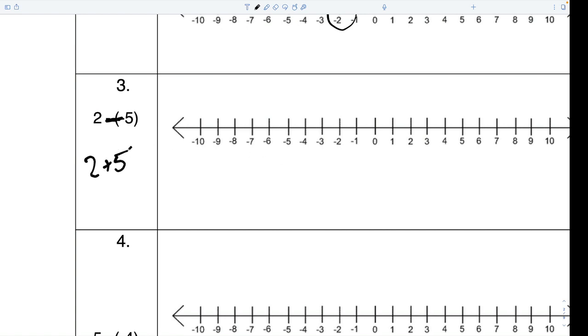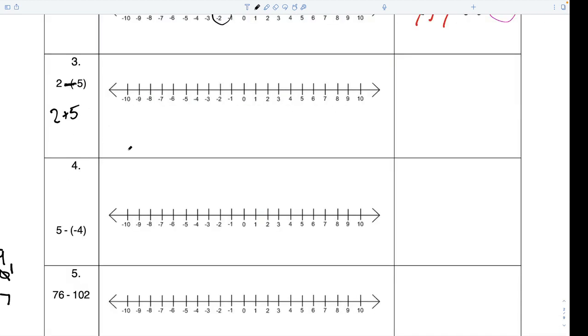I can then rewrite it as 2 plus 5. And in this case, are we fighting? No, we're banding together. We have 2 good and 5 good. Draw your dots. There's 2. They meet up with 5 good. They're like, hey, let's band together. 2 good guys and 5 good guys make how many good guys, whole class? 7. Circle 7. That is your answer.